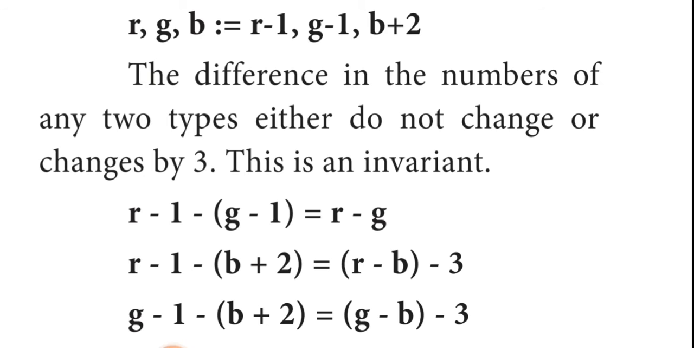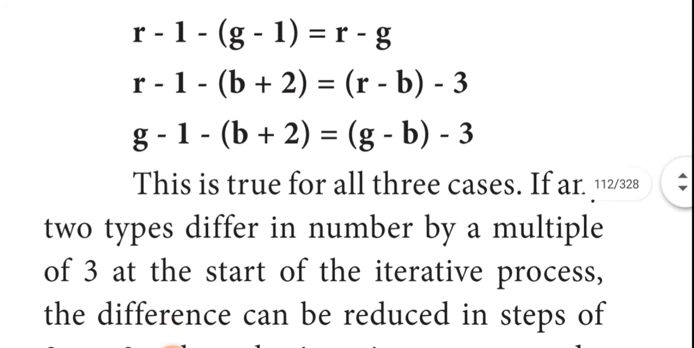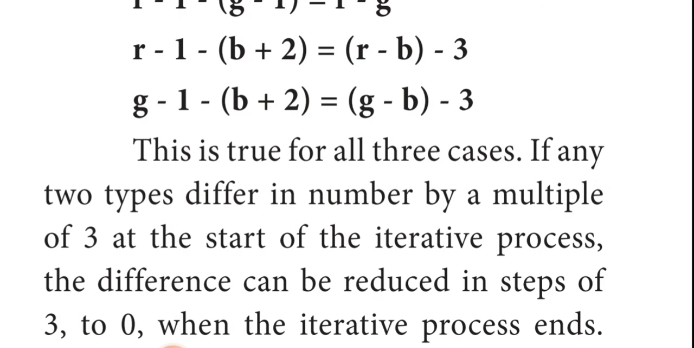And then r minus 1 minus (b plus 2). Here we include the minus symbol inside the bracket: r minus 1 minus b minus 2. So what do we get? r minus b minus 3. And g minus 1 minus (b plus 2) is equal to g minus b minus 3. Now you can check this is true for all three cases. If any two types differ in number by a multiple of 3 at the start of the iterative process, the difference can be reduced in steps of 3 to 0.